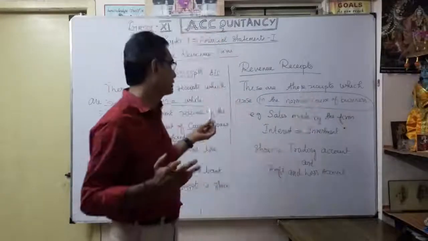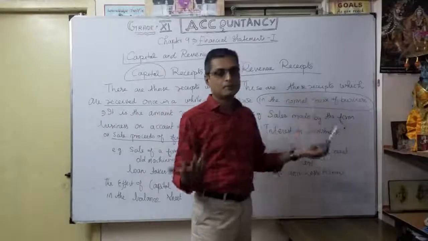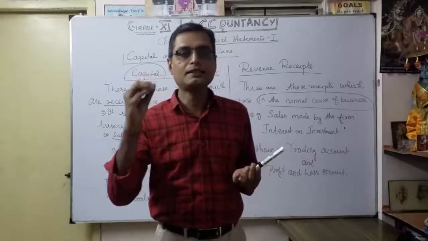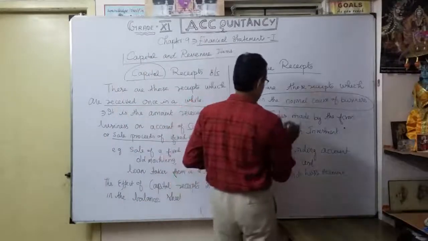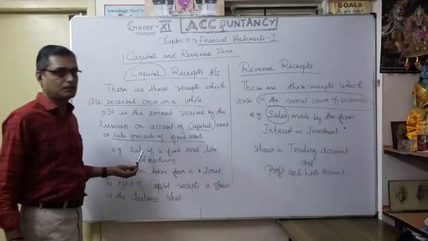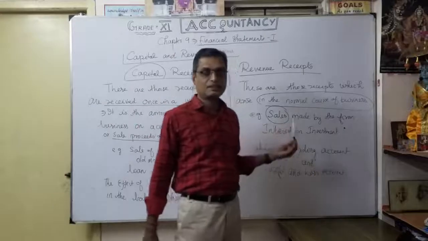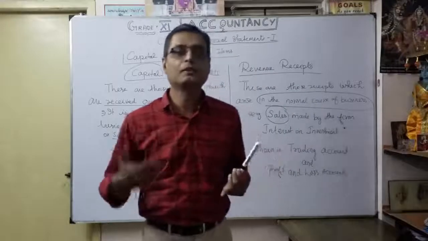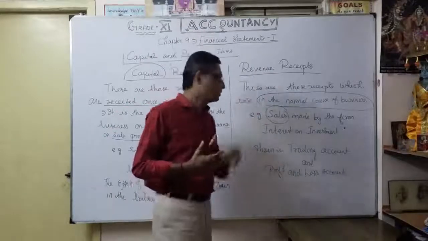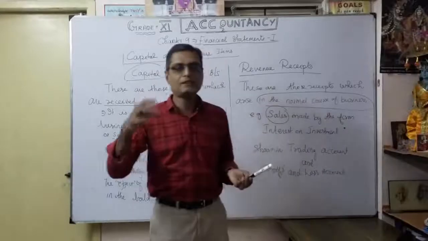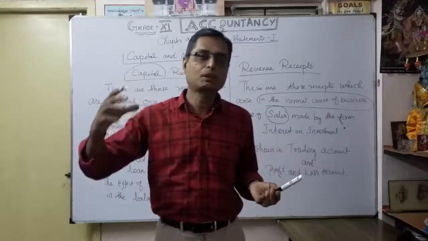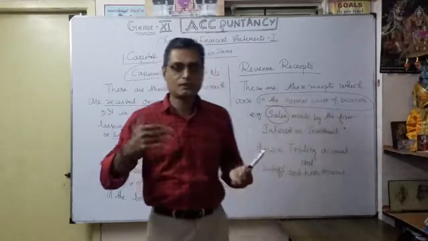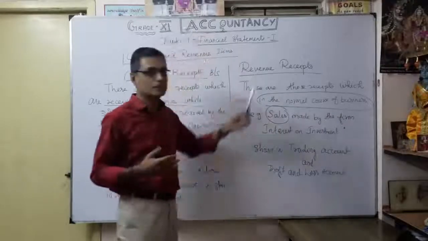You understood the variation. That's why the best example, sales made by the firm or any sole proprietor or in the form of company. Ultimately, any receipt coming under sales. So this sales is different. As a normal course of the business, whatever sale made by the firm coming under revenue receipt. Or interest on investment. So any investment you have made from the company point of view, that interest also is a revenue receipt. That's why normal course of business, in that particular accounting year, opposite of revenue expenditure.